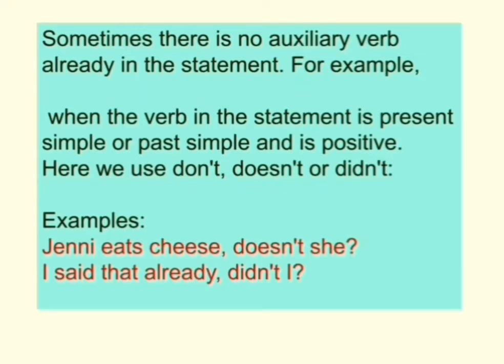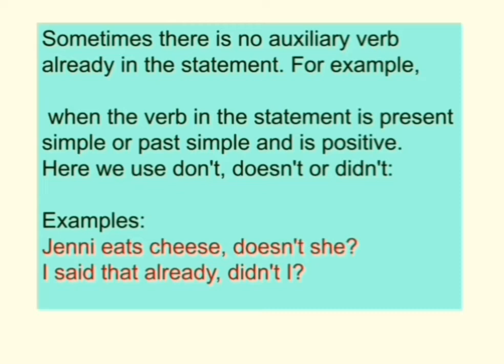Let us see the examples now. Jenny eats cheese, doesn't she? Jenny eats cheese is simple present and it is a positive statement. So, we have to use doesn't or don't. So, which is the right question tag to be used here? As Jenny is third person singular, we need to use doesn't she.